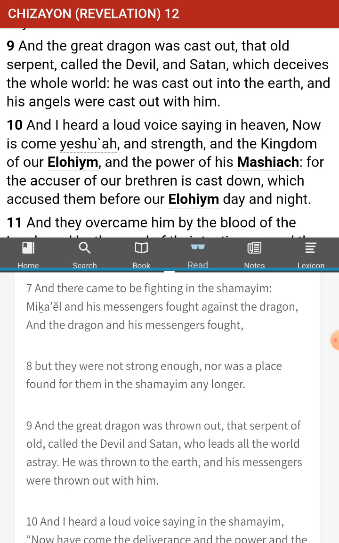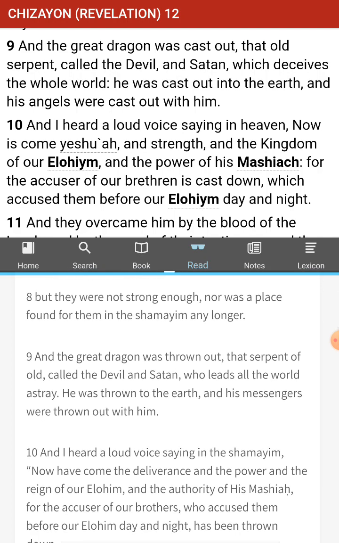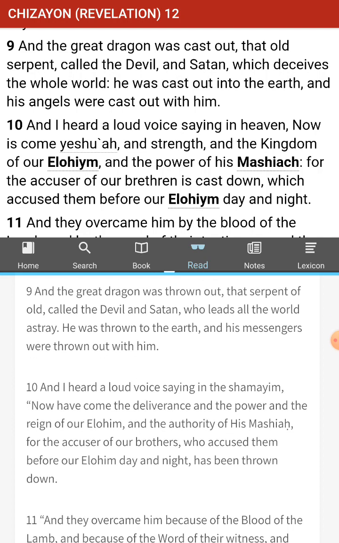But they were not strong enough, nor was any place found for them in the Shamayim any longer. And the great dragon was thrown out, the serpent of old, called the devil and Satan, who leads all the world astray. He was thrown to the earth, and his messengers were thrown out with him. So it sounds like stuff in the past, right? Yeah, like Isaiah talked about.